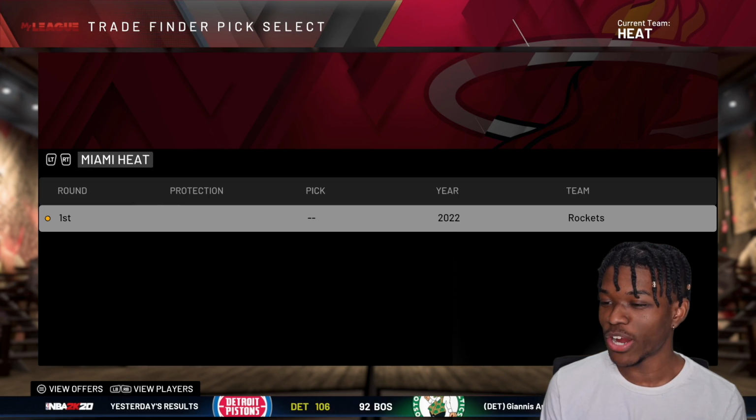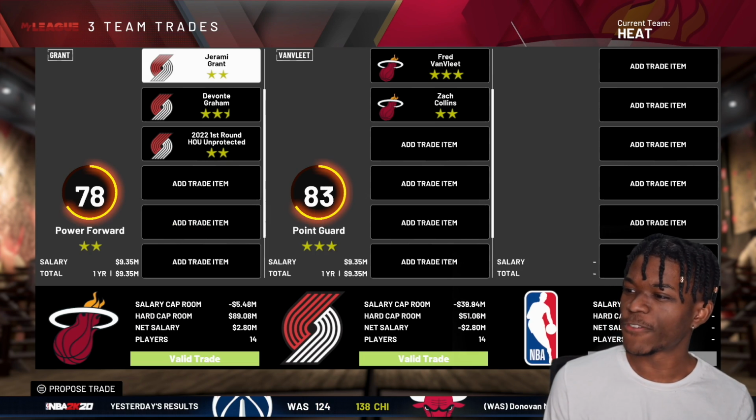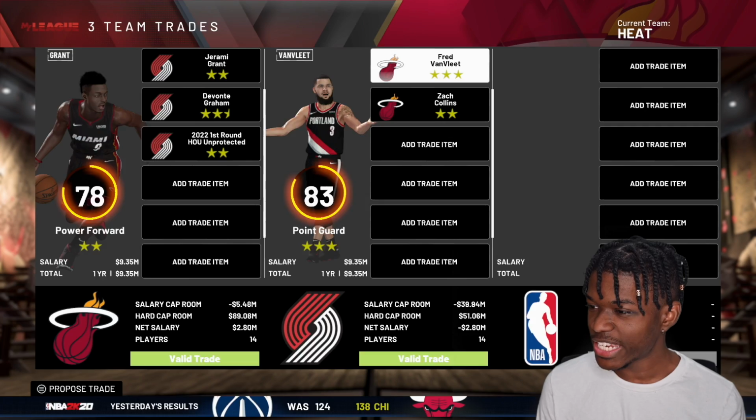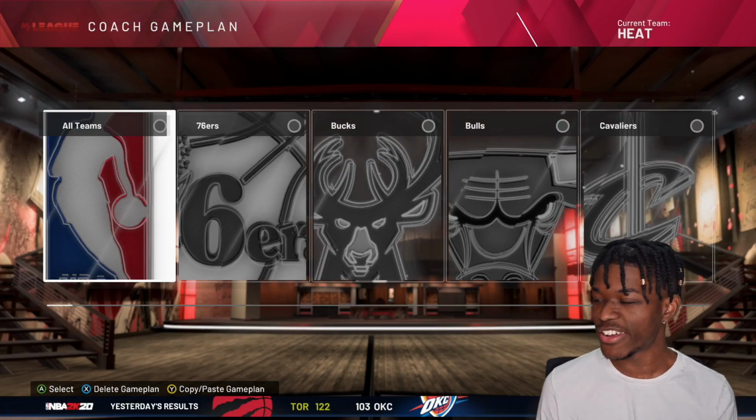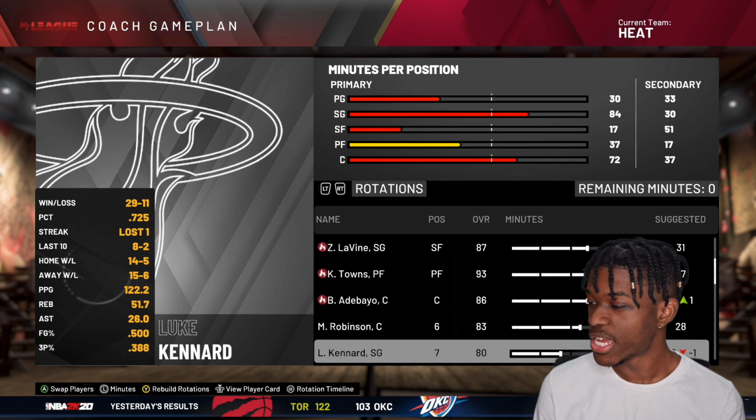But I'm still here to upgrade my team. So Devontae Graham, Jeremy Grant in the first. I'm going to trade for Freddie. Freddie Van Vliet is coming to the team, and that's going to be our trade. We did give up a first-round pick there, but he gives us a little bit more defense than we have right now, and that's the deal.